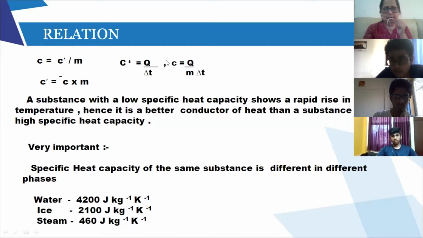How did you get it? C equal to Q upon M delta T. But Q upon delta T is C dash. So instead of Q upon delta T, you write C dash. So C dash upon M. Now this is very important, very, very important.